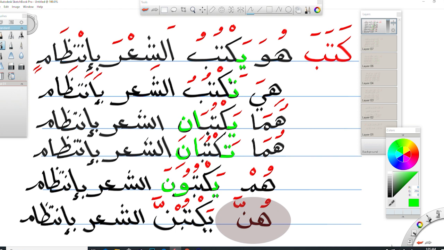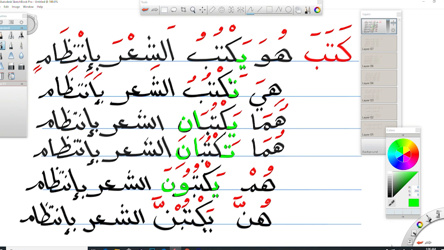هن, they for plural feminine. يكتبن, they write. الشعر بانتظام. They write poetry regularly, and here you are talking about a group of women. هن يكتبن الشعر بانتظام. They write poetry regularly.